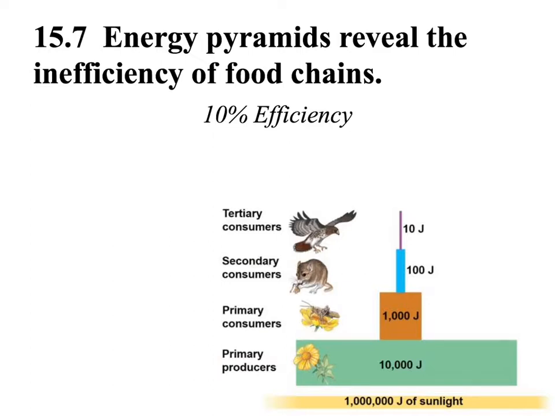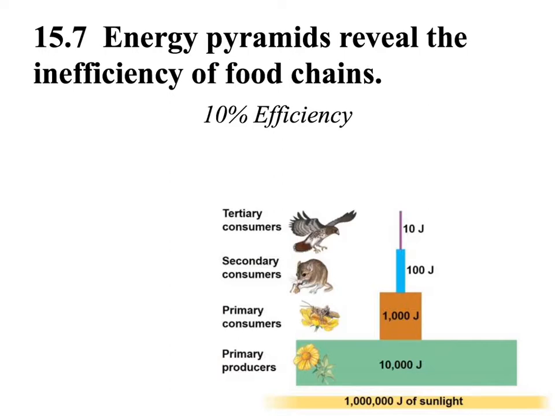In this graphic below, we see that the primary producers have 10,000 joules of energy. Only about 10%, or 1,000 joules, will move up to the primary consumers. 10% of that energy will go to the secondary consumers, leaving us with 100 joules. By the time we reach the tertiary level, there are only 10 joules of energy available.